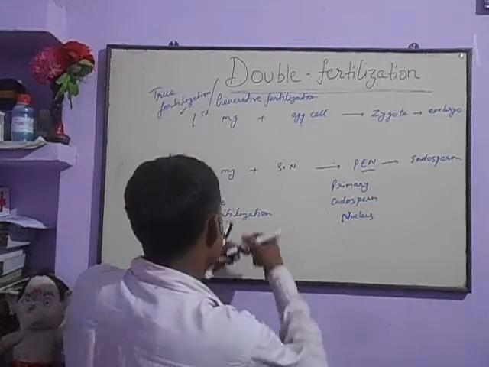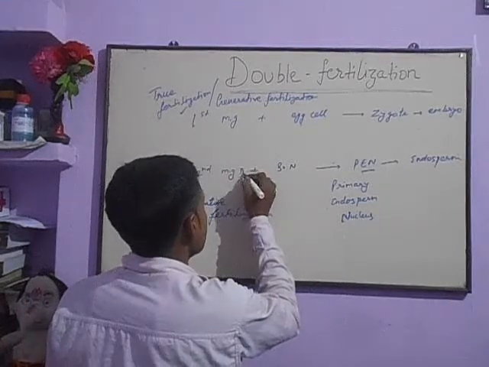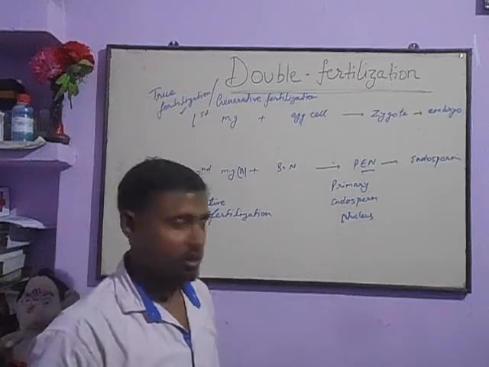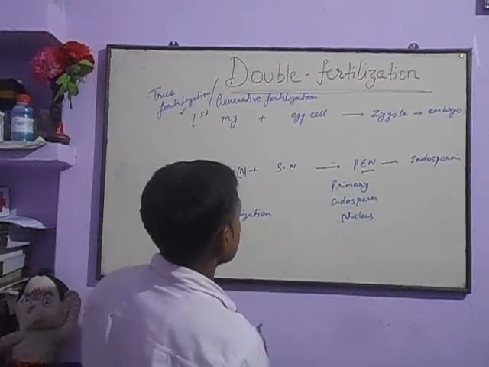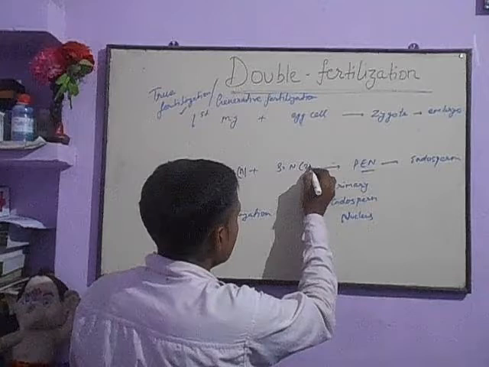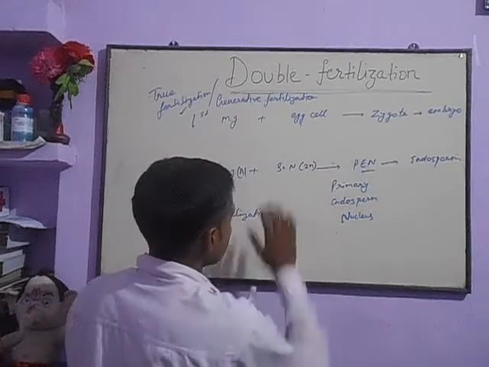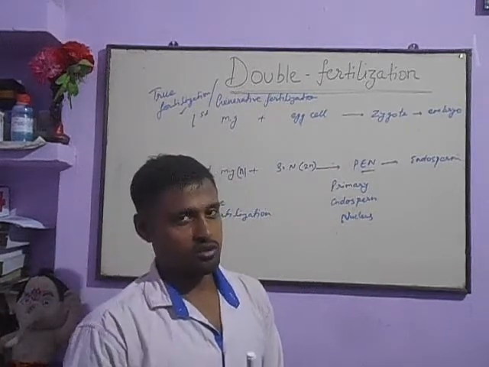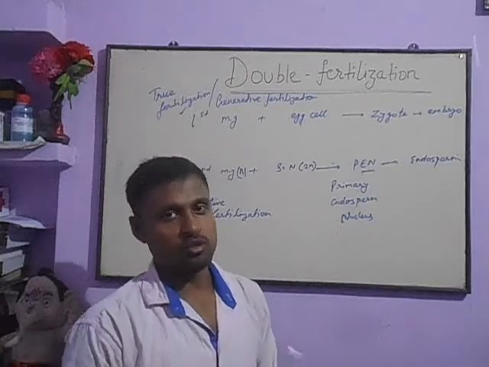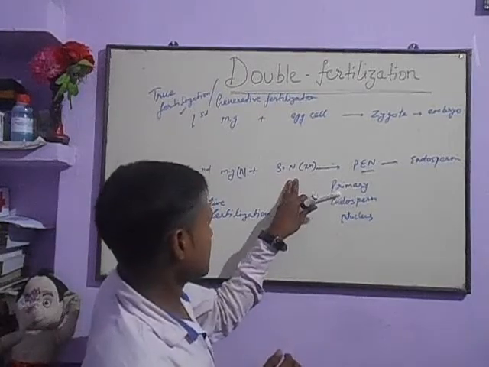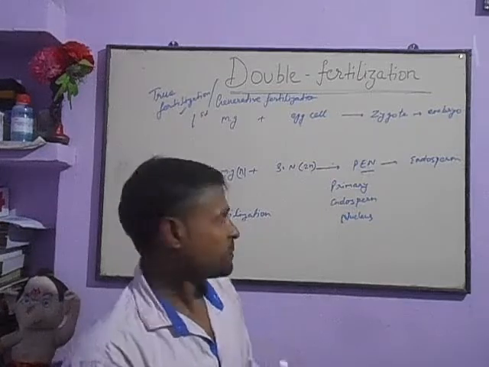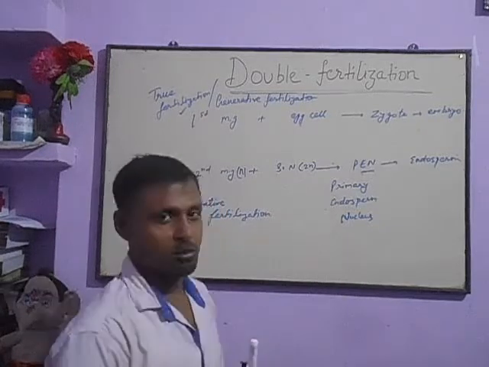So the male gamete is haploid, and for haploid we denote single n, small n. The secondary nucleus is already diploid, meaning this type of cell contains two sets of chromosomes, a full set, because as we have seen it is a cell which contains two nuclei.